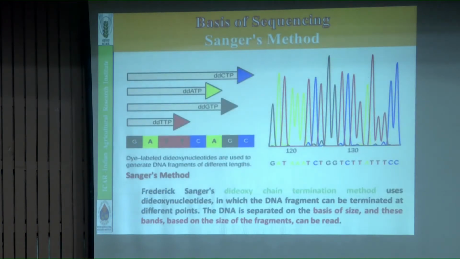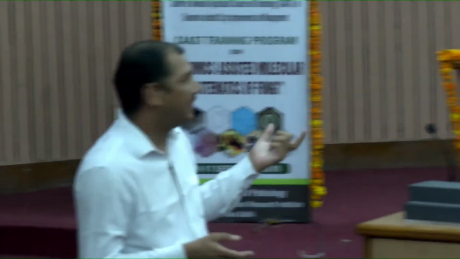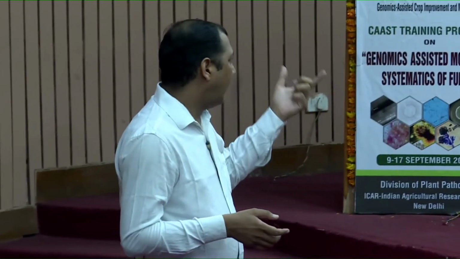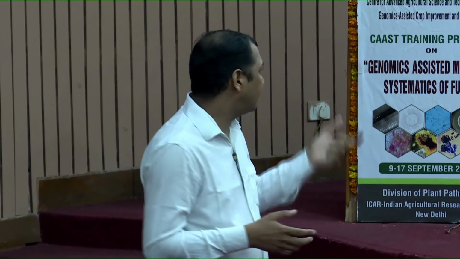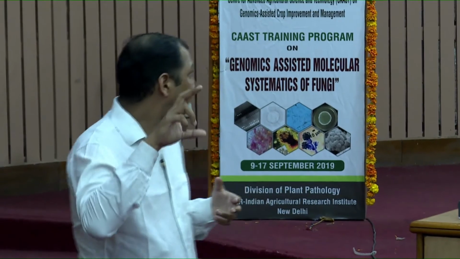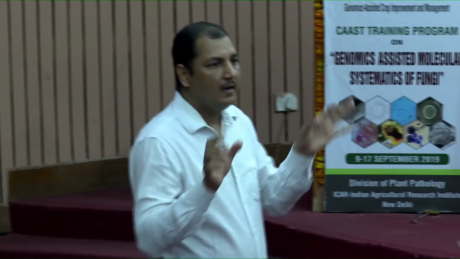So this is the importance. After that, what are the method platforms used for whole genome sequencing? First is Sanger sequencing. It is very old, and the sequencing is very simple. Here you see that the dideoxy chain termination method was used, and the DNA fragments were terminated at different points, and based on the size of that DNA, the sequence will be identified. In the diagram you can see A, T, G, C will be observed. So that is called Sanger sequencing. Next, please.